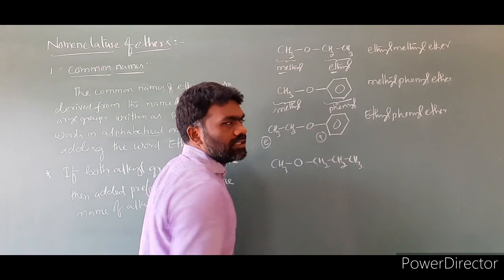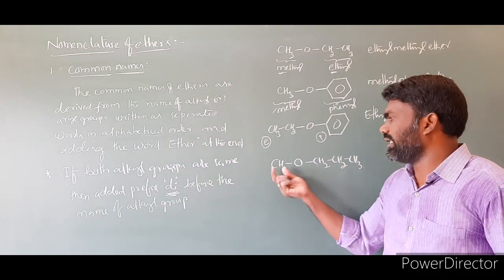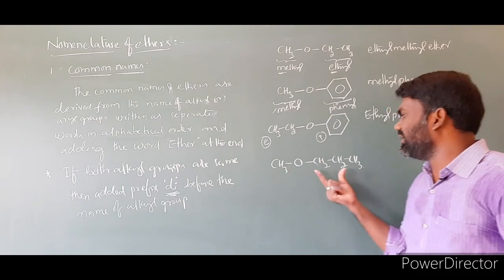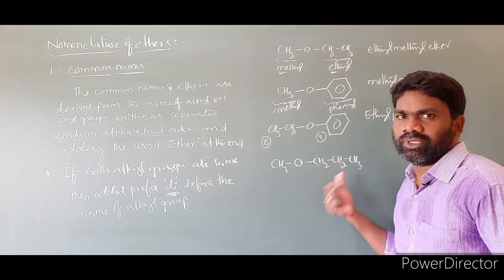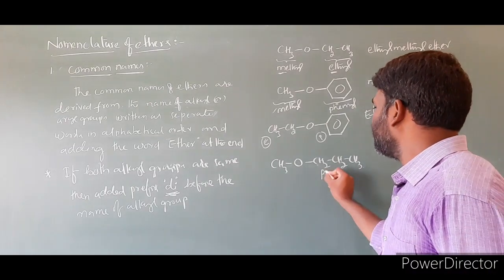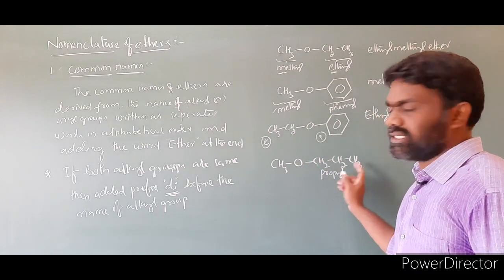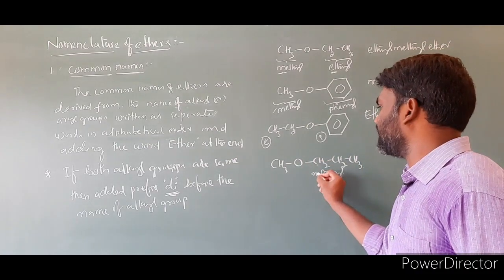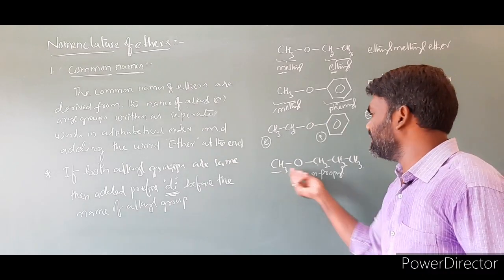CH3O CH2... Look at this. In this example, I took two different alkyl groups. Here we have methyl, and this is nothing but what? 1, 2, 3. Three in the sense prop. This is propyl, and all carbons are in a straight chain. Straight chain in the sense we have to label it as n. So n-propyl.